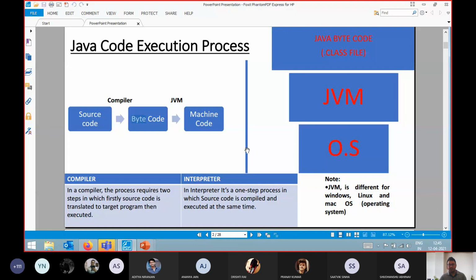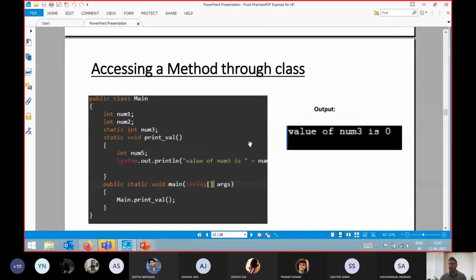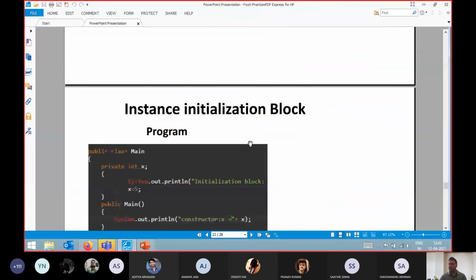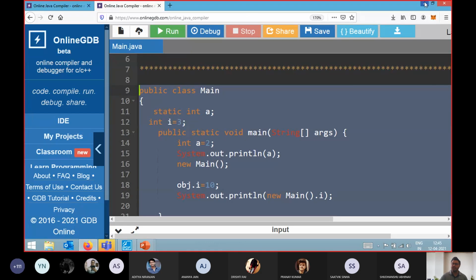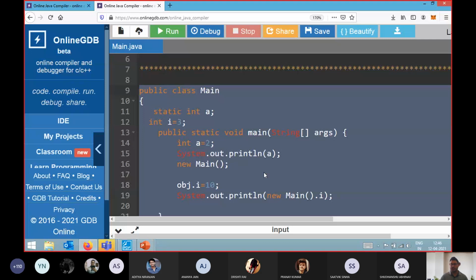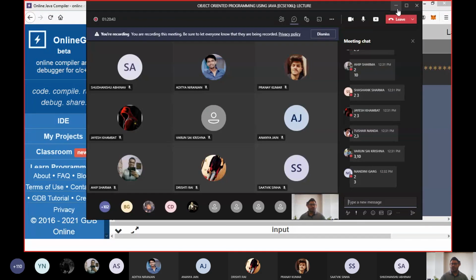So this is all about today's lecture. Just go through it, and if you are facing any difficulty, just let me know. Later on, we are going to discuss some other concepts. In the next lecture, we are going to start what we call constructors, because constructors are again very important in the Java programming language. So thank you all.